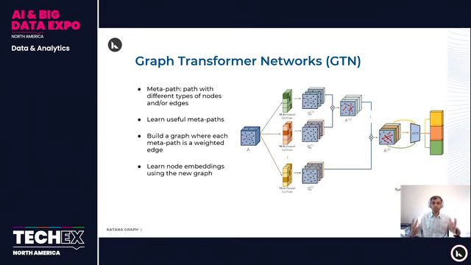And then once we have this graph, we can use traditional graph neural networks like graph convolution network with a specific architecture. We can use that to build the node embeddings corresponding to the nodes. And once we build these embeddings, it can be used for any of the three kinds of prediction tasks that I mentioned earlier. The advantage with the graph transformer network as compared to a graph neural network is that it can handle these different kinds of node types.